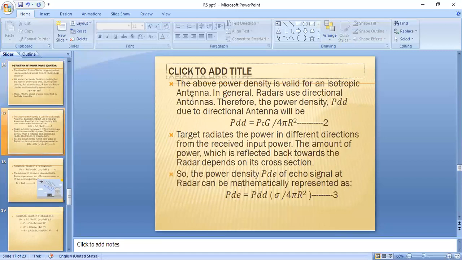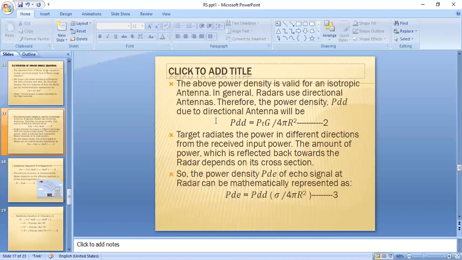The above power density is valid for an isotropic antenna. An isotropic antenna is an antenna which transmits signals in all directions. But in general, radars normally use directional antennas, which transmit signals in a particular direction. In the previous equation, we derived the power density for the isotropic antenna, but in radars we are using directional antennas.